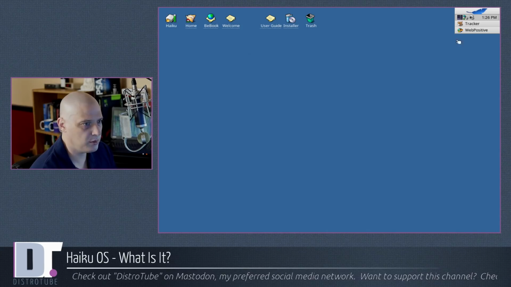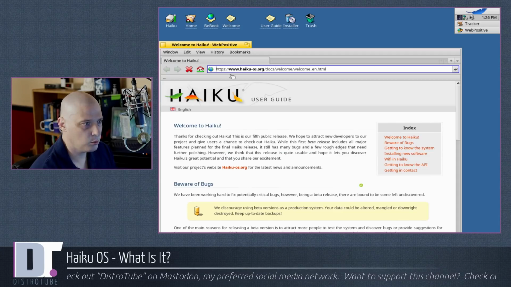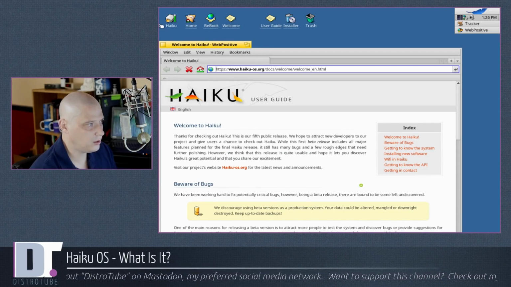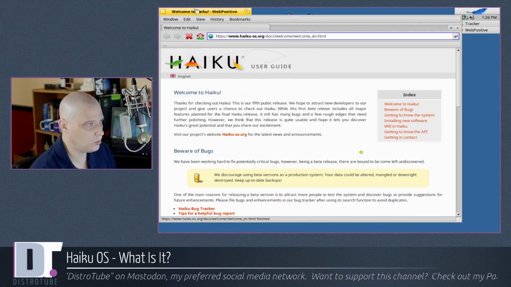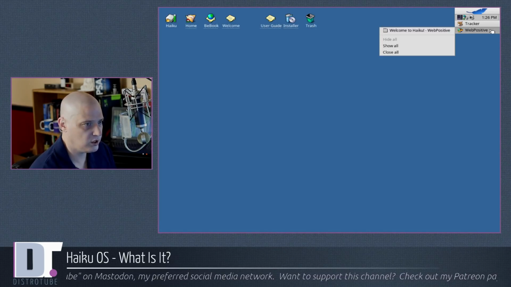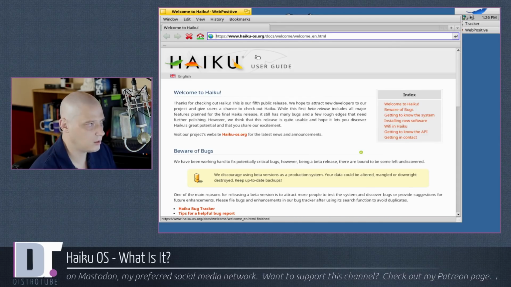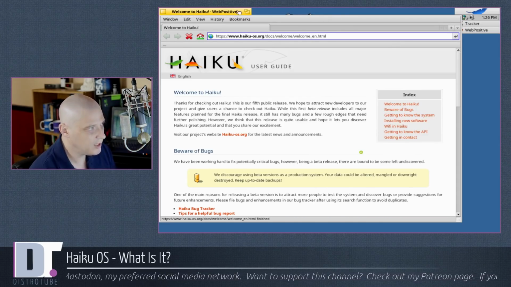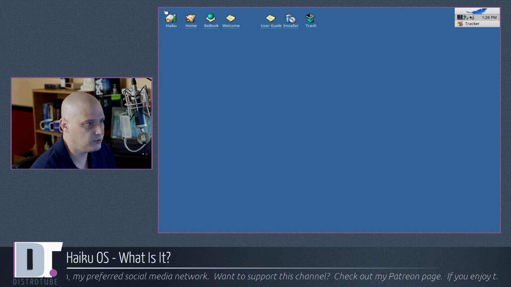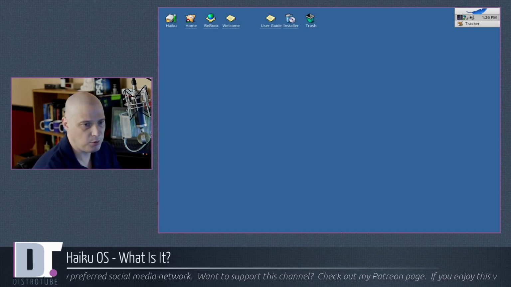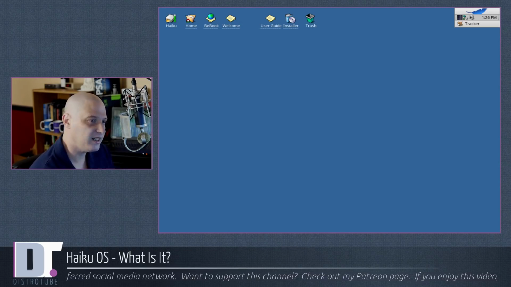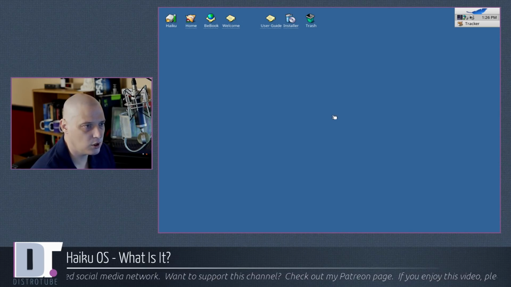I was trying to maximize the browser here, but maximizing the browser doesn't quite work the way you think. Double clicking on the top actually minimizes it rather than maximizes it. Oh well. Anyway, WebPositive is the browser. For most folks, WebPositive is not going to be a positive experience, pun intended. So you're probably going to look for other